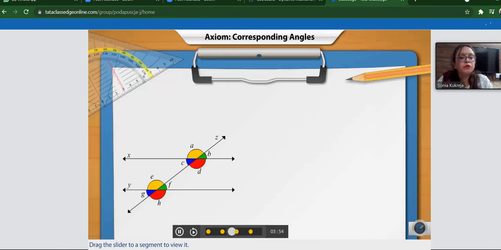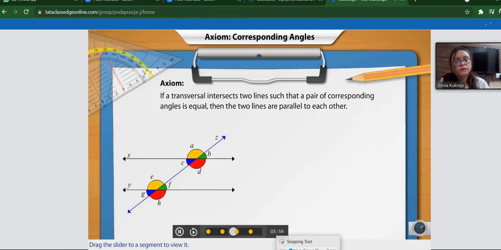So what is being told? They have said if two lines are parallel and it is intersected by a transversal line, then all the four pairs of corresponding angles are equal. Converse of this axiom is also true.